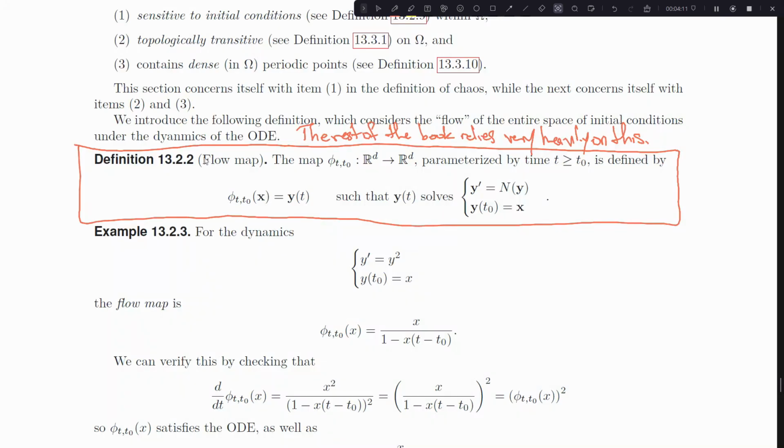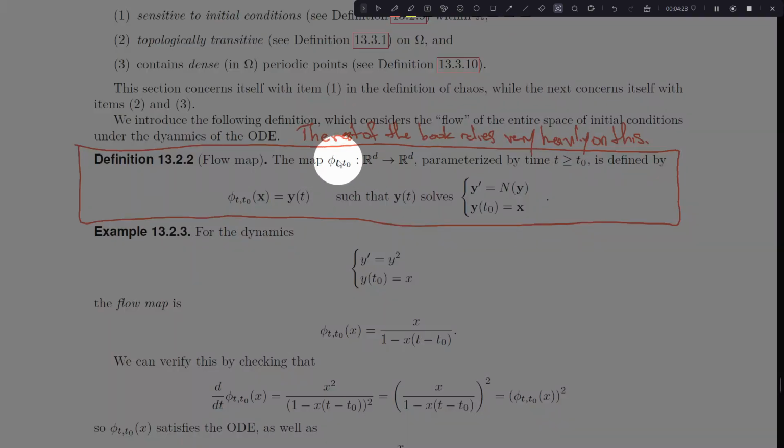Okay, sometimes we'll just call it a flow. That's a little bit ambiguous and maybe a bad way to talk about it, because it is a map. It's mapping the flow. But what it is, it's a function, and actually it's a vector field. Okay, because I'm starting with a vector and I'm ending with a vector, a d-dimensional vector, and it's parameterized by time greater than t naught. Okay. So that's why I'm putting a subscript t comma t naught by it.